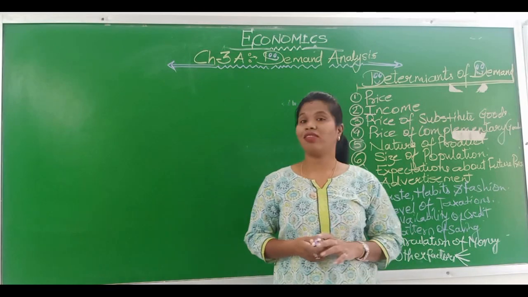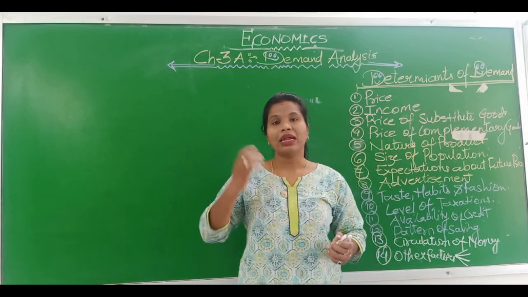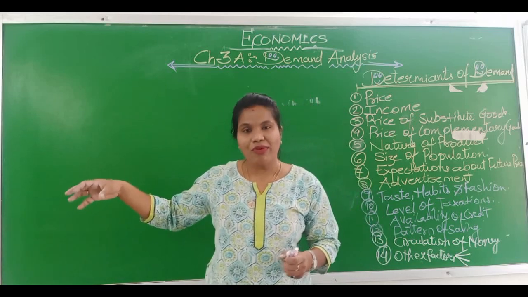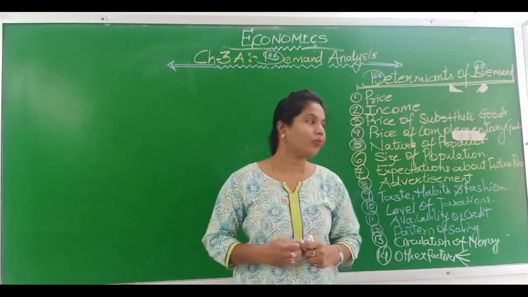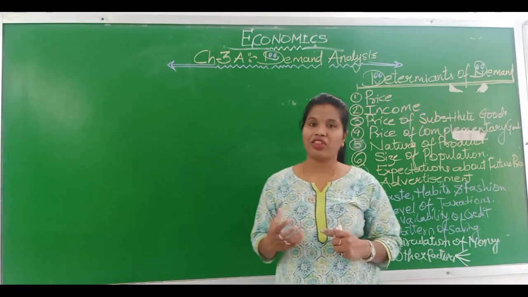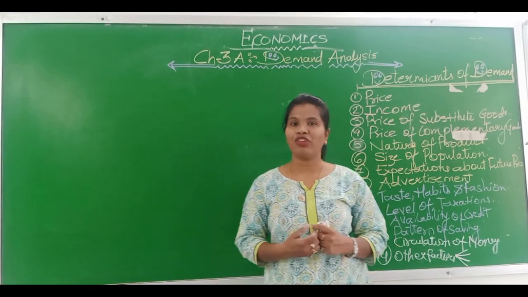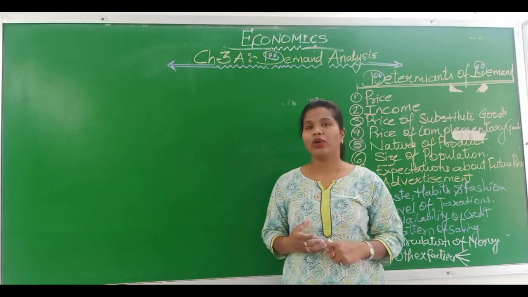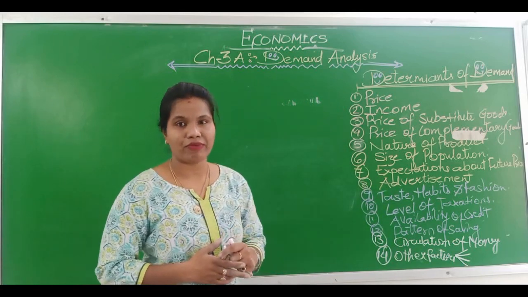They will demand more of necessity goods like medicine, food grains, groceries. In the same way, with changes in technology, if upgraded technology is coming, automatically demand would be for that upgraded technology because of the investment, because it will save in other ways. Then government policy: if the government policy is changing, automatically commodity demand will change. And the last one is custom and tradition. If there is custom and tradition like Diwali, Holi, they will demand according to that. So these were the determinants of demand that we have discussed.